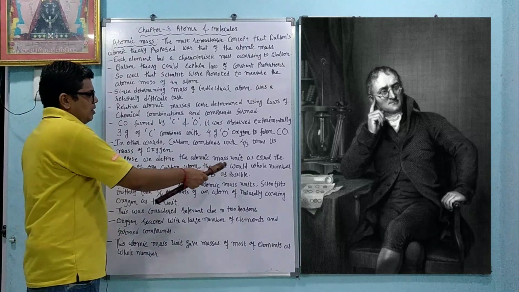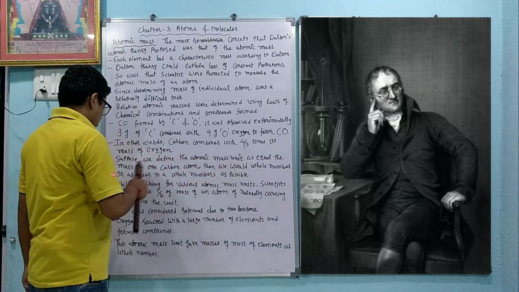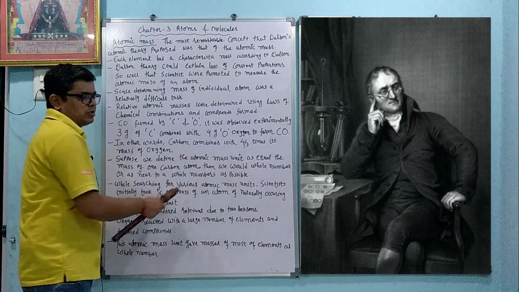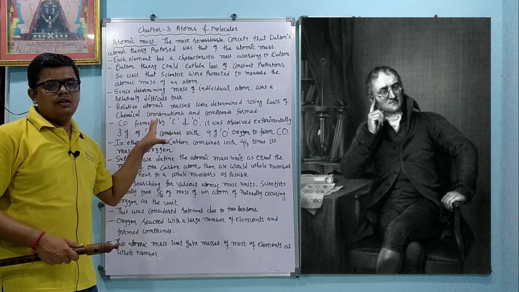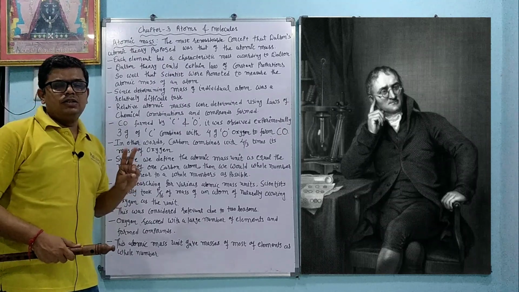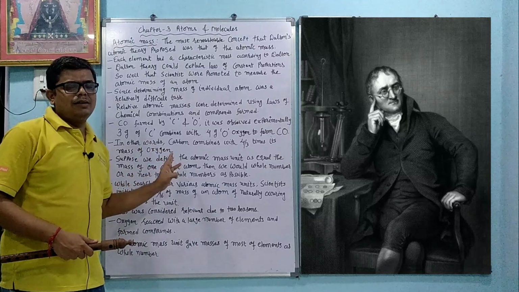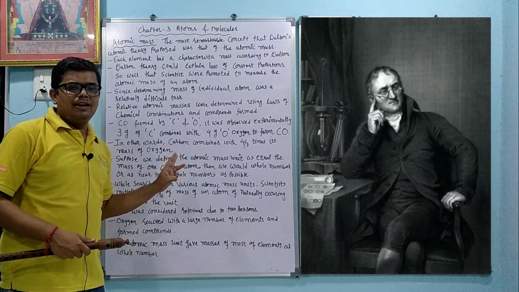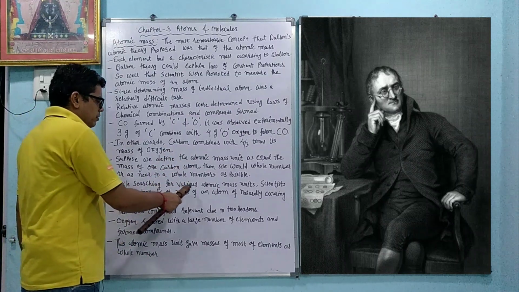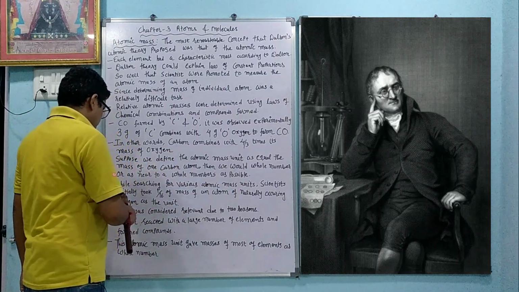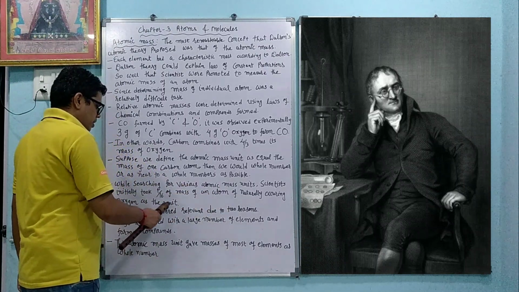Suppose we define the atomic mass unit as equal to the mass of one carbon atom, then we would get a whole number or as near to a whole number as possible. So here we take the standard as carbon. Initially oxygen was taken as a standard, but oxygen has 3 isotopes, oxygen 16, 17 and 18. It created a problem, and because of that reason scientists accepted carbon as a standard to measure the atomic mass of any atom. While searching for the various atomic mass units, scientists initially took 1/16 mass of an atom of naturally occurring oxygen as the unit.